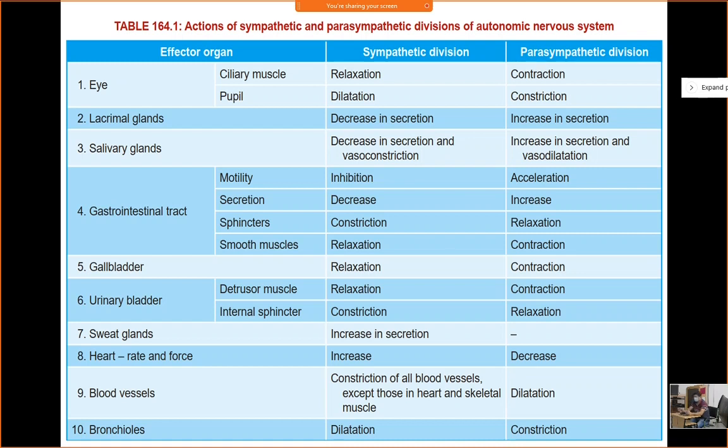Okay, both are there. Sympathetic, then. The bladder wall mostly has which type of receptor? Alpha 1 or beta 1, alpha 2, beta 2? Which type of receptor do we have on the bladder wall?